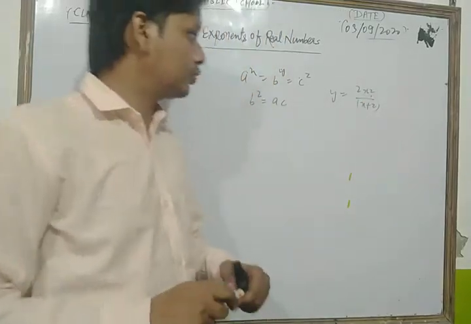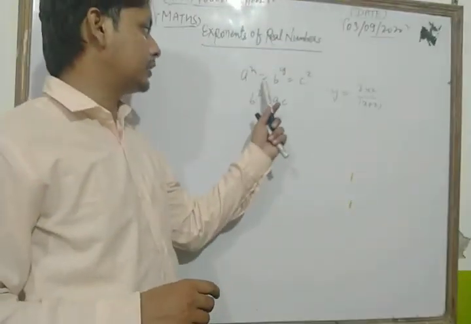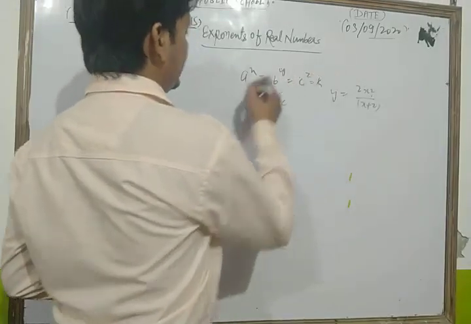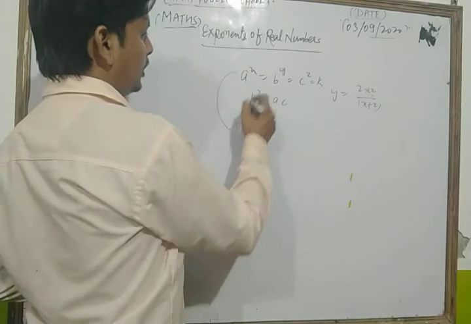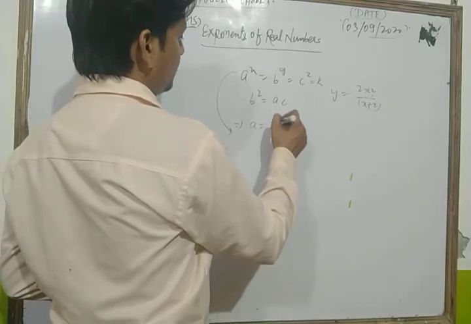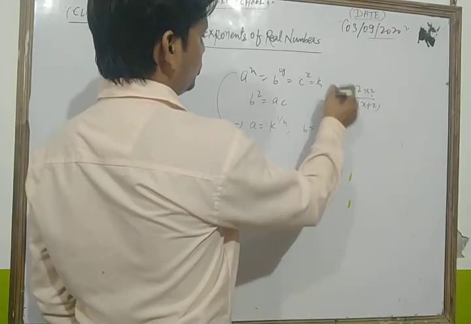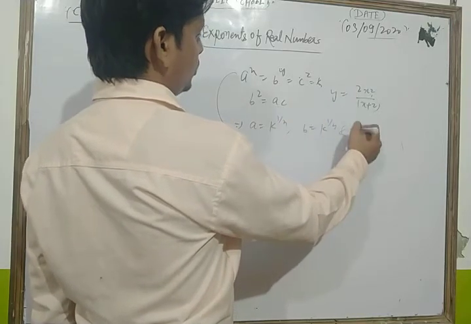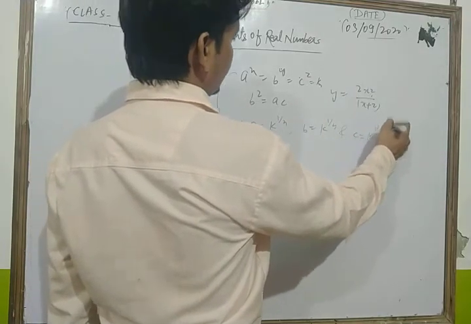So in that type of question, dear student, first of all you take a to the power x is equal to b to the power y is equal to c to the power z is equal to k. Then by the law of exponents, you can write a is equal to k to the power 1 upon x, b is equal to k to the power 1 upon y, and as well c is equal to k to the power 1 upon z.